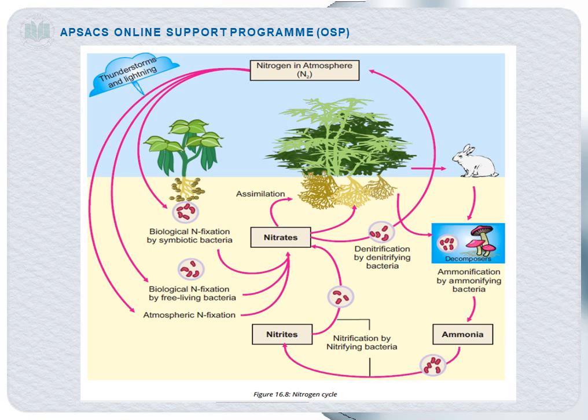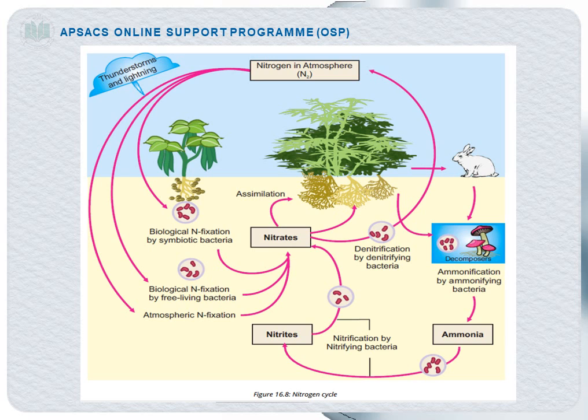Actually, we need nitrates, so all these mechanisms are just to get nitrates, so they can be easily utilized by animals and plants. The second one is biological nitrogen fixation. This can be done by bacteria, which can live as symbionts, and some are free living. They fix the nitrogen into nitrate, and they have the ability to fix nitrogen directly from the atmosphere. Symbiotic bacteria include the example of rhizobium, and the free living are the cyanobacteria and the blue-green algae.